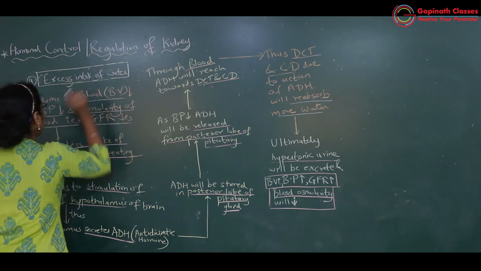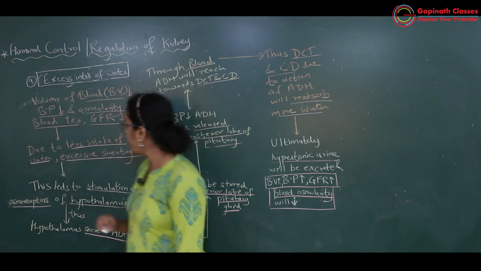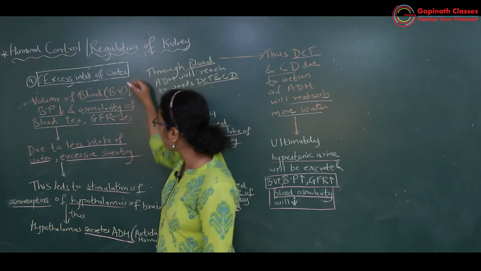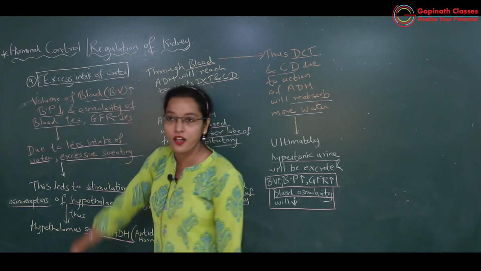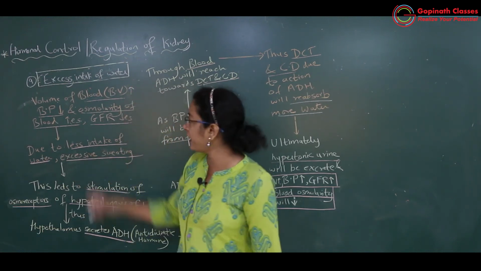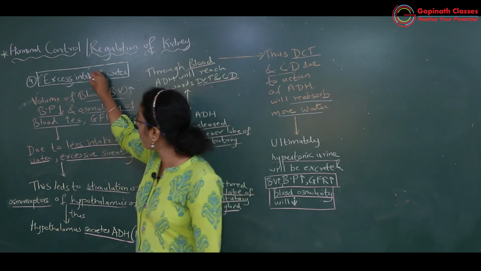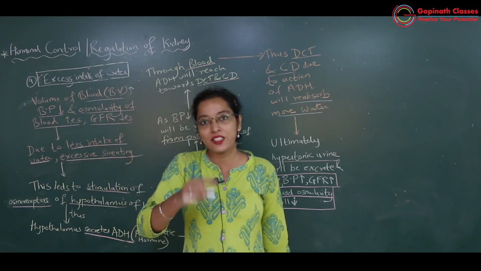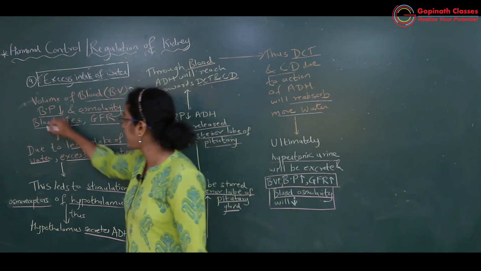Okay. So if there is excess intake of water, what is going to happen? What will the volume of the blood become? It will be the opposite. Blood volume will increase because there is much more intake of water. Okay, more water will enter the blood, so blood volume increases.